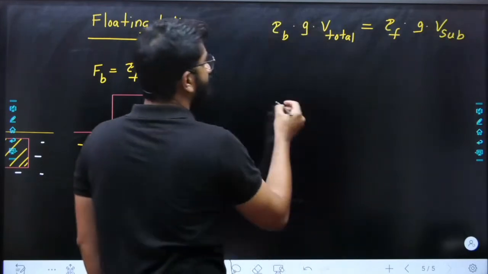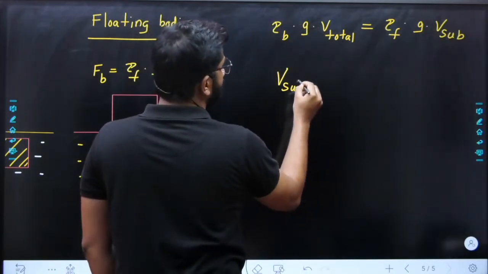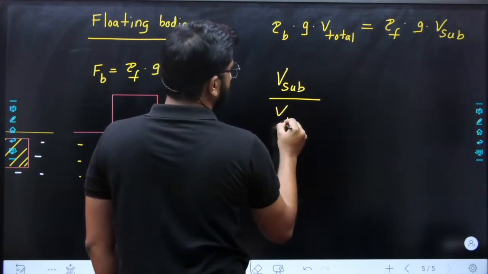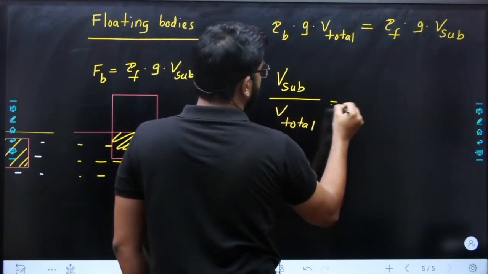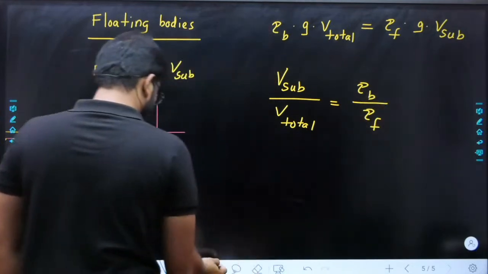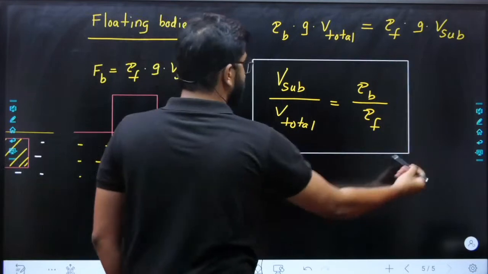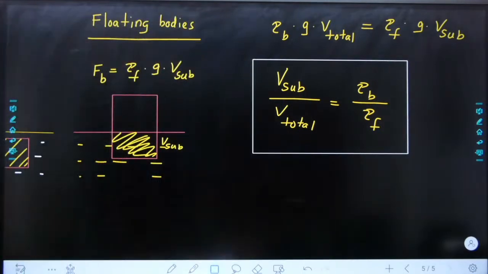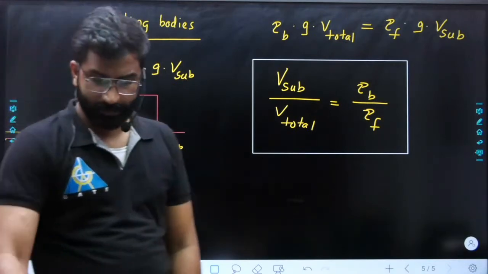So for floating you will have an equation: submerged volume divided by total volume is equal to density of the body divided by density of the fluid. Easy? This is enough to solve all the questions.